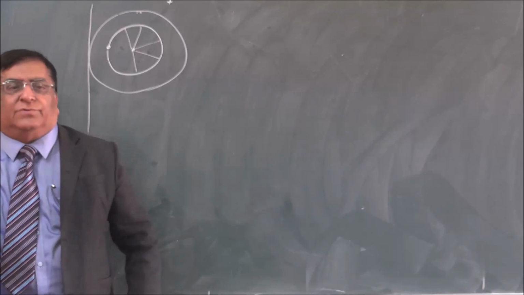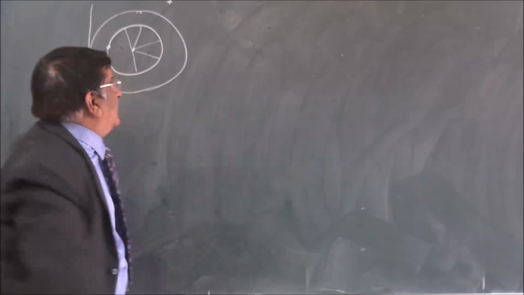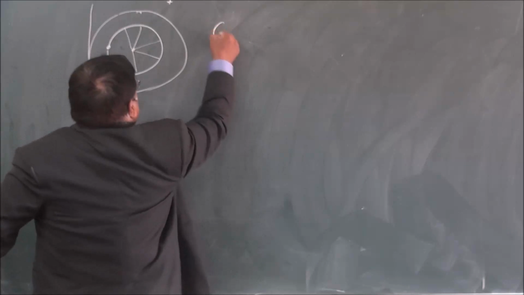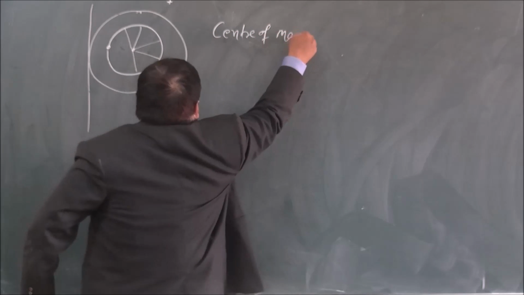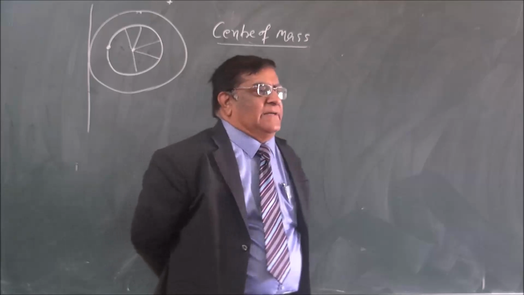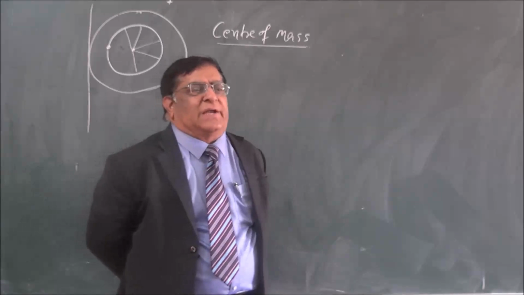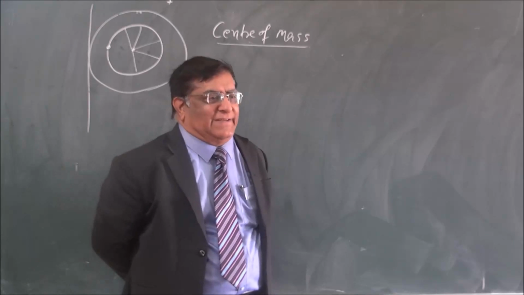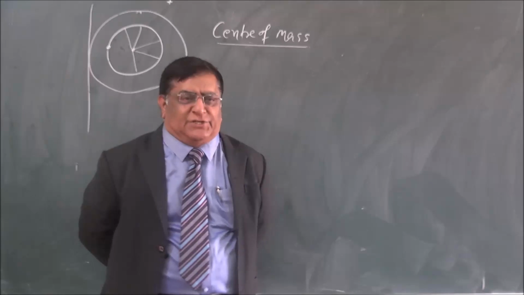Now we come to the next thing, that is center of mass. We start the chapter with that. What is the meaning of center of mass? There are so many methods to understand the center of mass and its utility. In circular motion, center of mass is a very, very important thing. You have learnt many definitions.